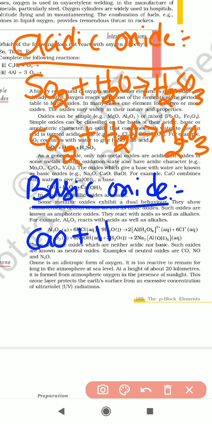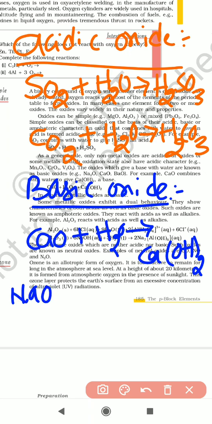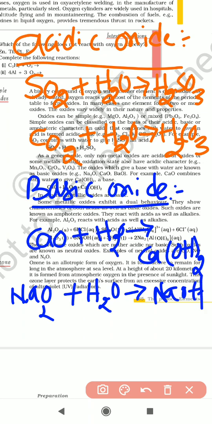Calcium oxide reacts with water to form calcium hydroxide, Ca(OH)2. Similarly, sodium oxide reacts with water to form sodium hydroxide, a base. An oxide that reacts with water to form a base is called a basic oxide.